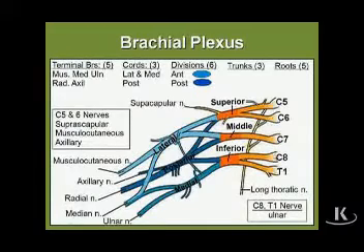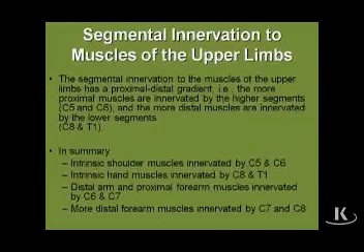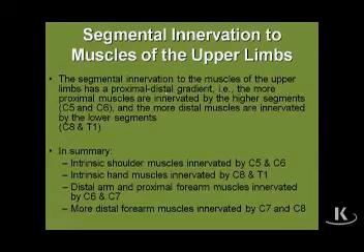And although that's a separate pattern of innervation to learn, it's very easy to learn because there's really just one principle that we need to know, and that's listed here, which is that the segmental innervation to the muscles of the upper limb has a proximo-distal gradient, which means that the more proximal the muscle is, the higher the level of innervation. The more distal the muscle, the lower the level of innervation.